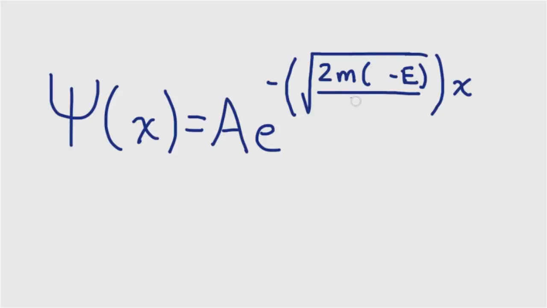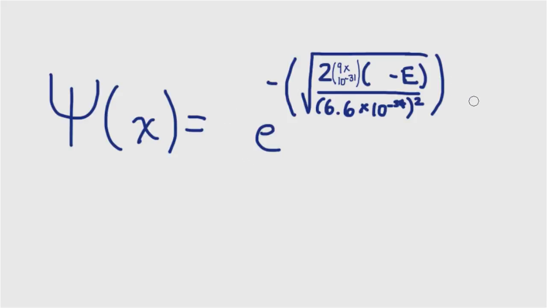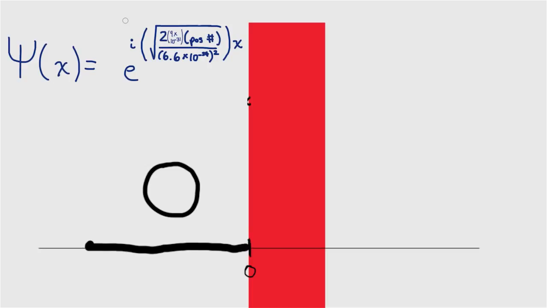H is Planck's constant, a number that's often used in quantum physics, so we'll substitute it in, and we'll replace m with an arbitrary mass. For our purposes, we can eliminate this coefficient a, which is pretty much random. Since we're dealing with the left side of the barrier, all the possible x values are negative, which cancels out the negative sign. Since the particle's energy E is positive, V minus E will give us a negative number, which surprisingly creates an imaginary number in the exponent because of the negative under the square root. You might be thinking to yourself, what would this function look like on a graph?